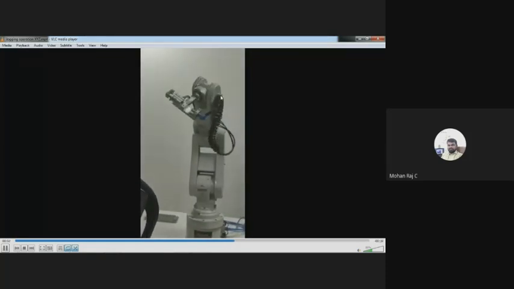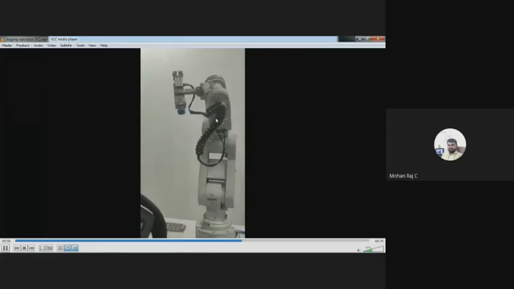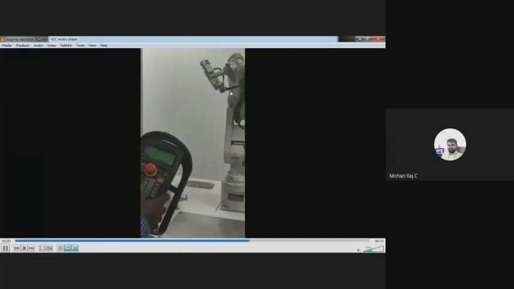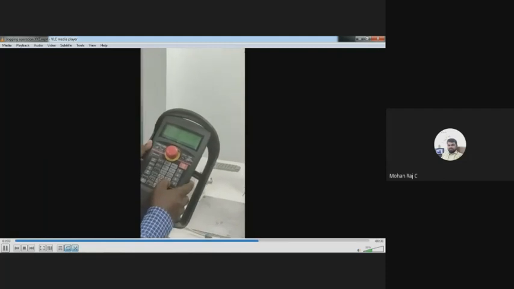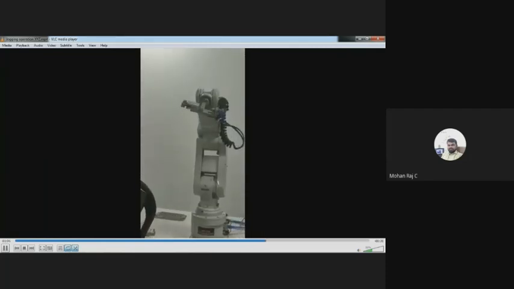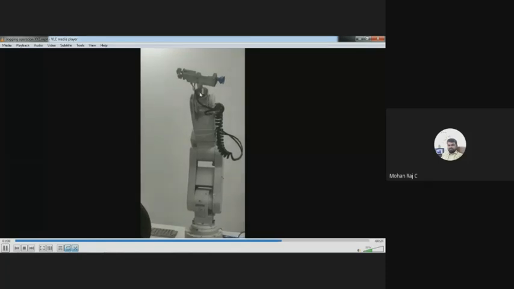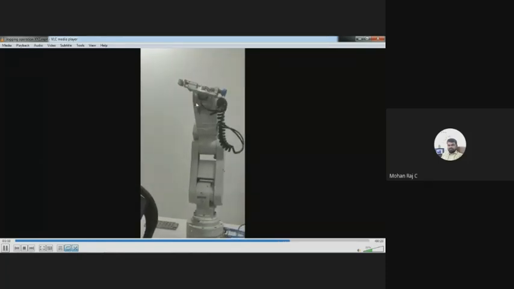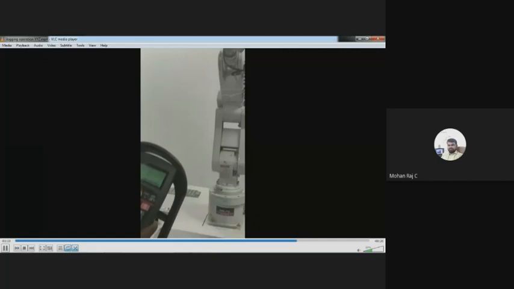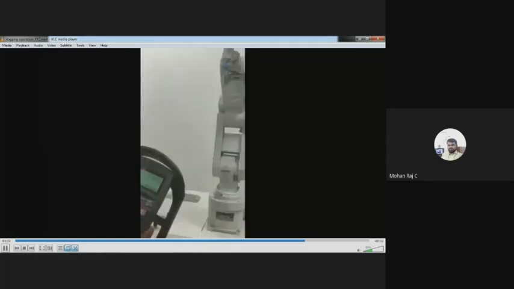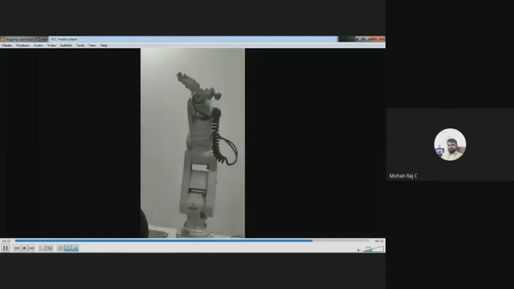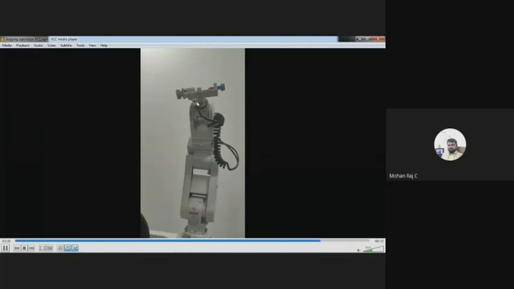Next, J4 axis. This is the J4 axis, and this is also J4 in counterclockwise direction. Next, J5. The last one is J6. Now I am pressing J6. J6 is moving.